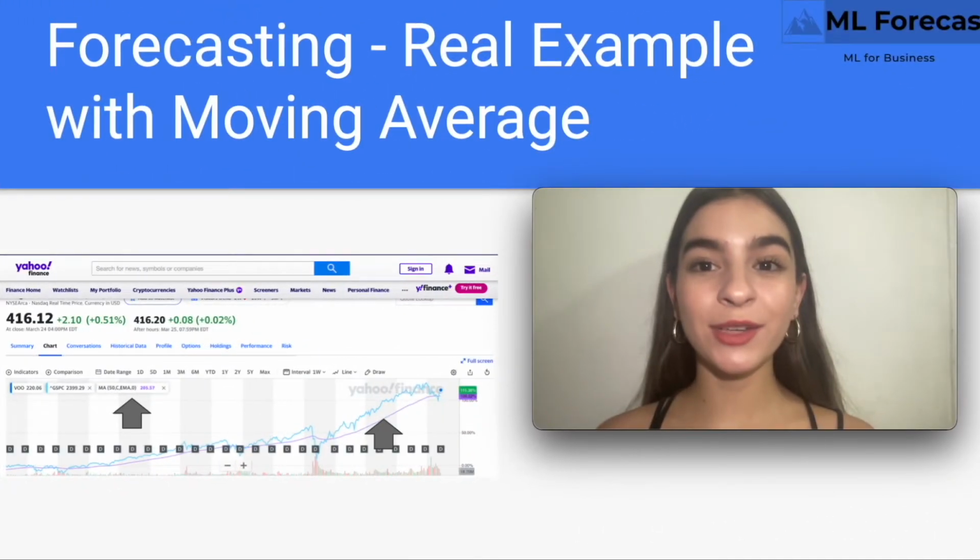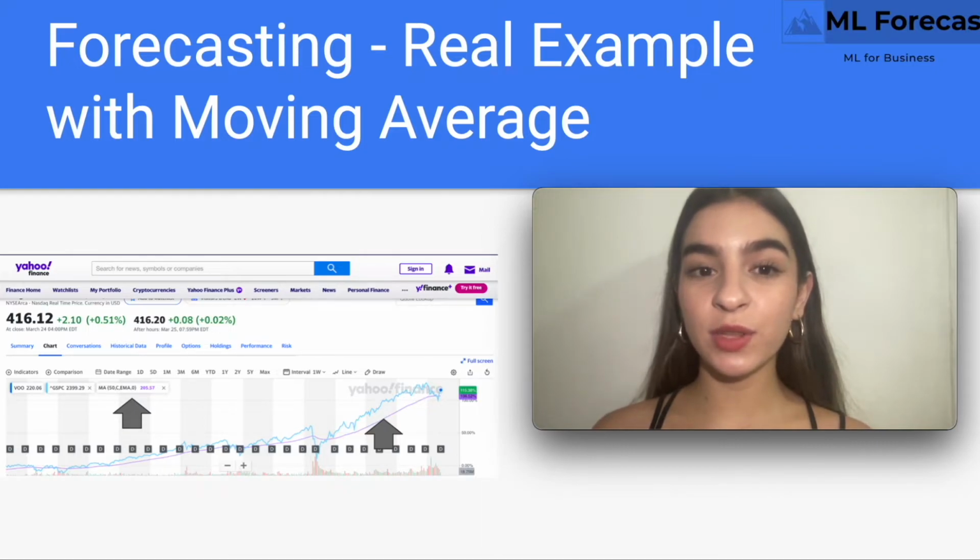Now, let's look at a real example of a time series using a moving average model. Here we see Yahoo Finance showing the VU ETF, exchange traded fund from Vanguard for the S&P 500. This is a real life example. You can go look for yourself right now. You will notice that this is a 50-day moving average. You can change this or add different moving averages to the chart.